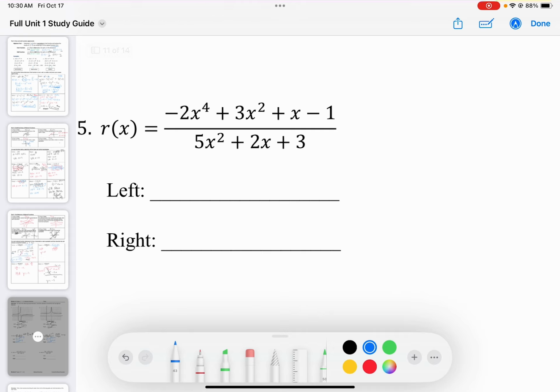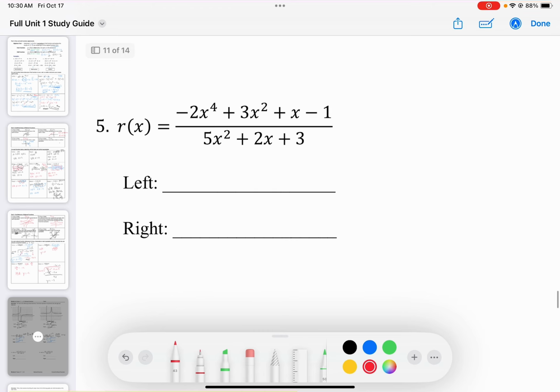All right, now we have, okay, let's just get into it. Here the degree is 2 higher, which means I get a quadratic asymptote. And because this is negative, it's going to be a concave down quadratic asymptote. So the end behavior is going to represent this, because x to the fourth divided by x squared, and we have a negative leading coefficient. So our end behavior is just like a polynomial function, right? It's going to represent this.